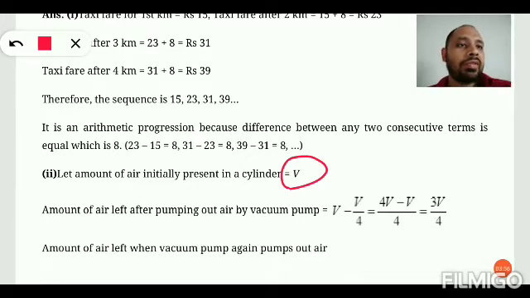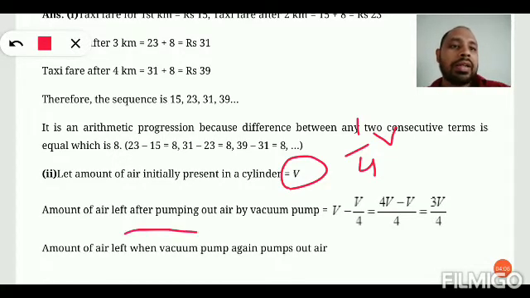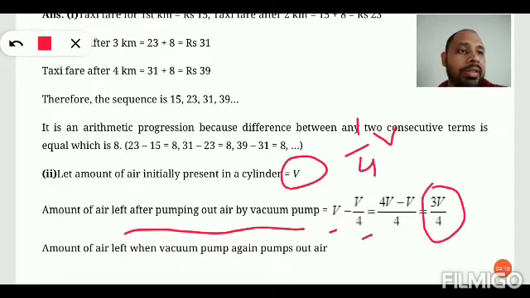मतलब V है, V का 1/4 कितना होगा, 1/4V लिखो या फिर V/4 लिखो, इतना ही बचेगा. Therefore the amount of air left after pumping out air by vacuum pump will be, initially it will be V, and by removing V/4 volume, the remaining air will be 3V/4. Clear?